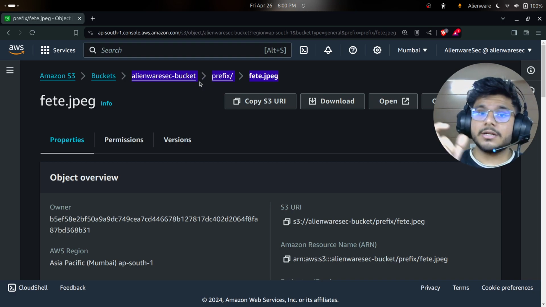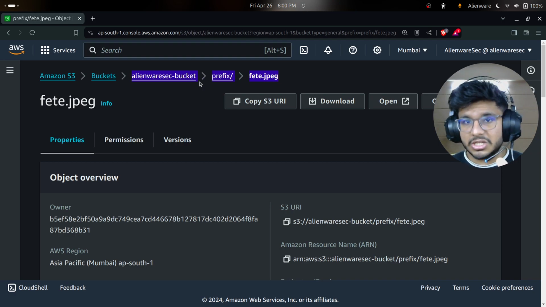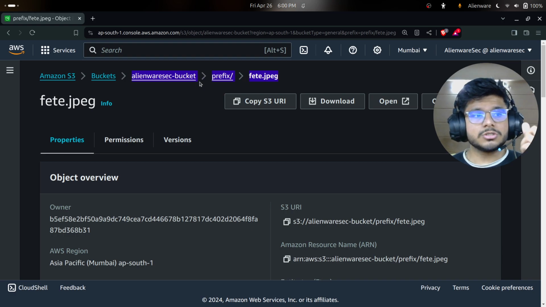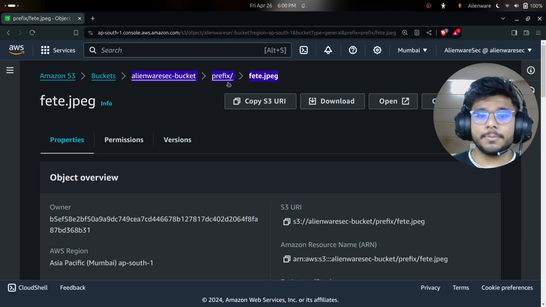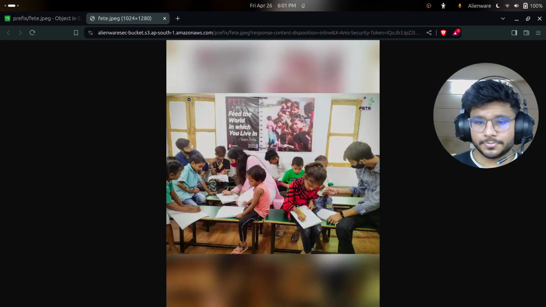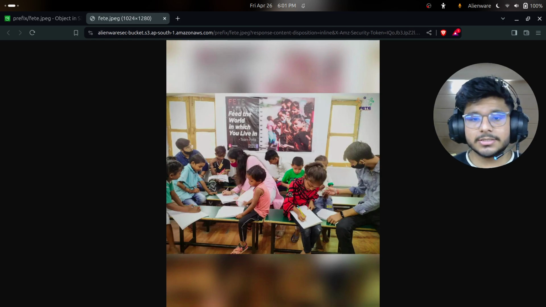Everything else that leads you to the file, all of that is the prefix. So suppose you have 10 folders, the location of all those 10 folders is called the prefix, and your bucket name is here. Now I'll just open it here and I'll show you. Here you can access the bucket. Okay, very good, now I can access the bucket.